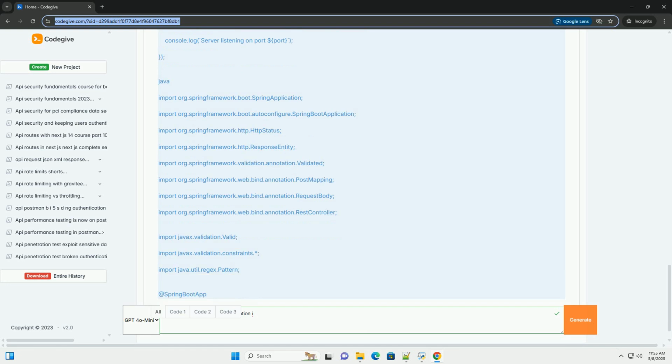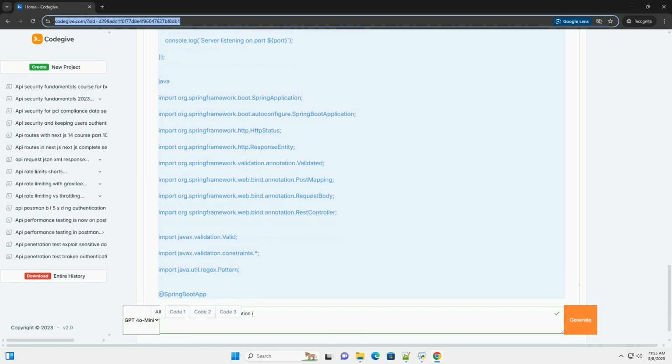Email: string, must be a valid email format, and is required. Age: number, must be an integer, minimum 13, maximum 150, and is required. userSchema.validate(req.body) validates the request body against the schema. It returns an error object if validation fails. Error handling: if there's an error, it returns a 400 status code with the validation error messages. Java, using Spring Boot and Bean Validation.